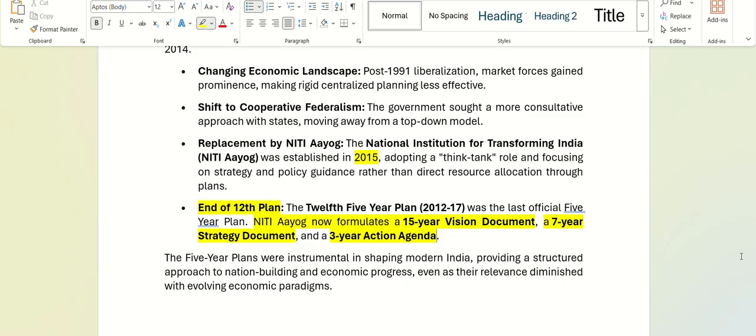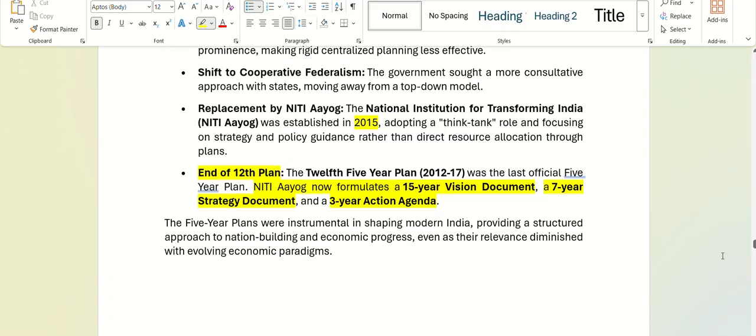For the next 7 years, they will prepare the strategy, to achieve that 15-year vision. And every 3 years, they will have plans that can be achieved. Those are the new systems that we are seeing in our economic planning.